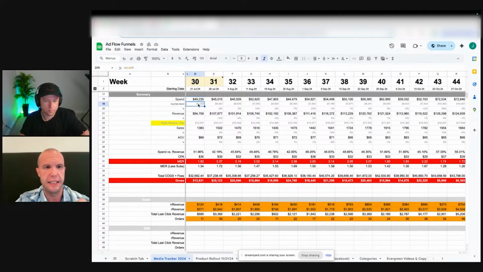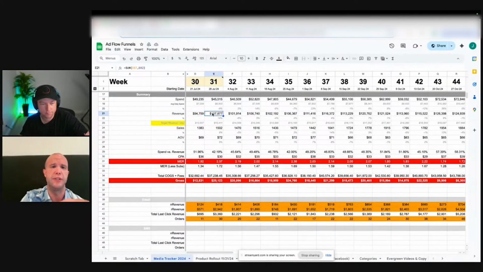The daily, this is the average daily ad spend here. This is the weekly ad spend here. So we can see that each one of these top rows is a week. So week 30, week 31, week 32. We do have information before this, but we're just going to look at the last year. Then this is the average weekly ad spend across all channels. This equates to an average daily ad spend across all channels and the percentages of it.